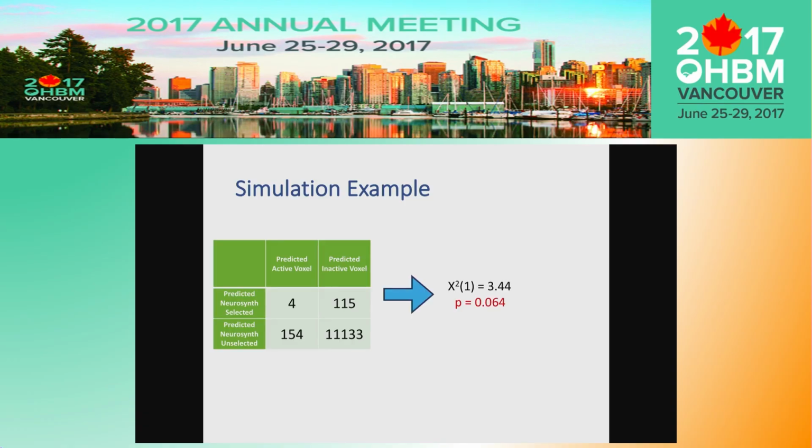So we performed a chi-square test on that contingency table and got a p-value of 0.064, which according to our criteria would not be significant, indicating that that meta-analysis would not find a true effect if there is one.